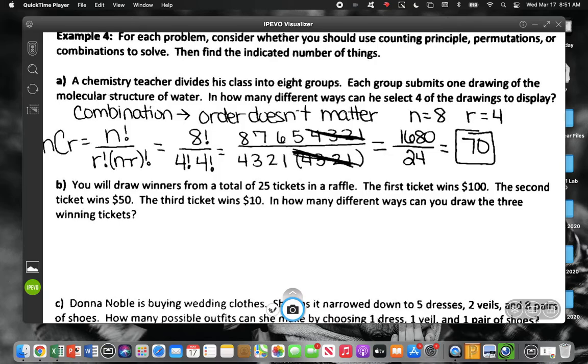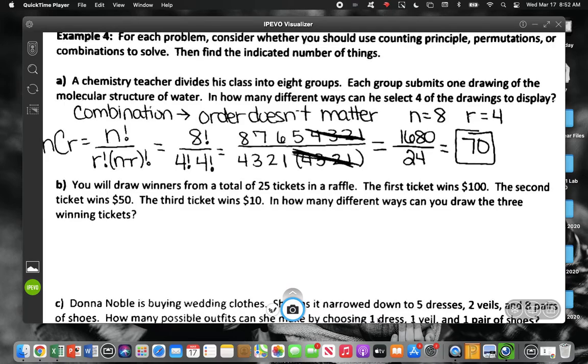All right, now look at example B. It says you will draw winners from a total of 25 tickets. So we know our total number of tickets is 25. And it says the first ticket wins $100, the second ticket wins $50, and the third ticket wins $10. In how many different ways can you draw 3 winning tickets? I want to ask you, does order matter now?